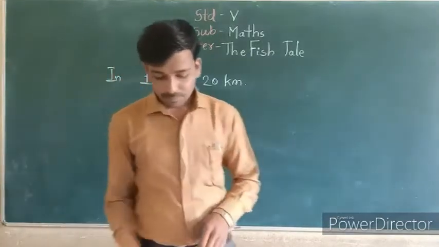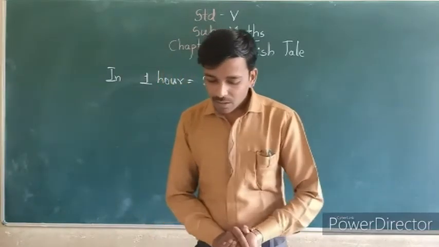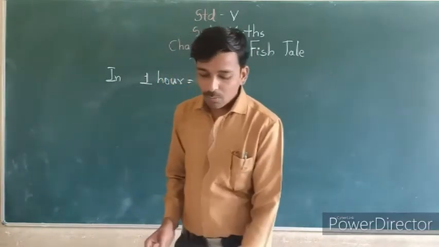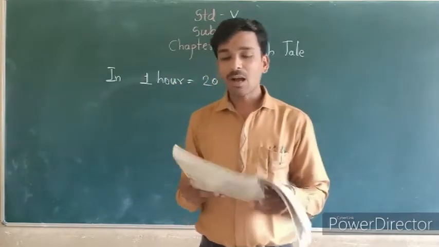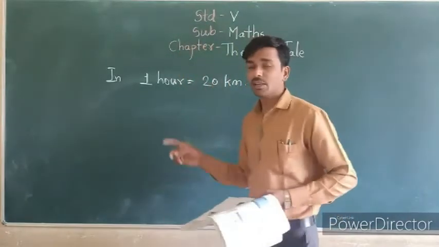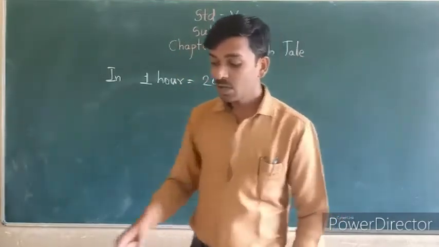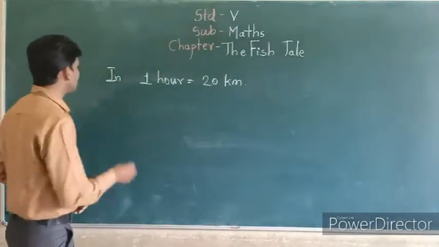Okay, and they have asked one question here. See, how far would the motor boat go in 3.5 hours? In 1 hour they can travel 20 kilometers, and they ask for 3.5 hours. Okay. See.